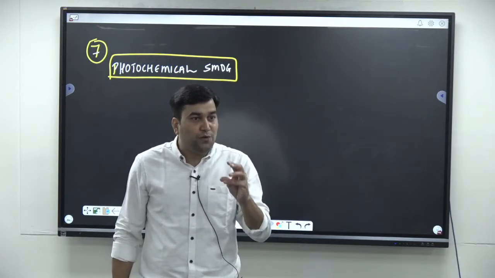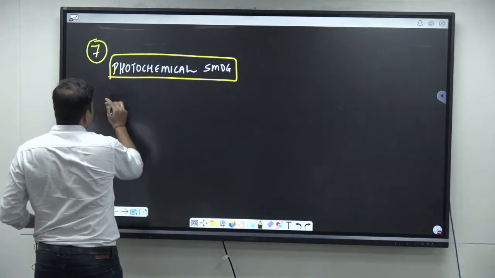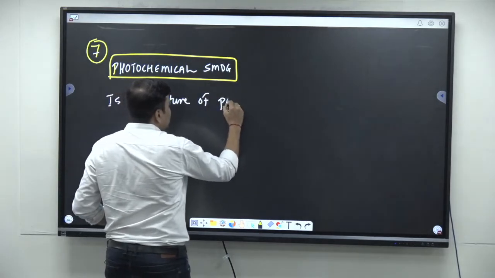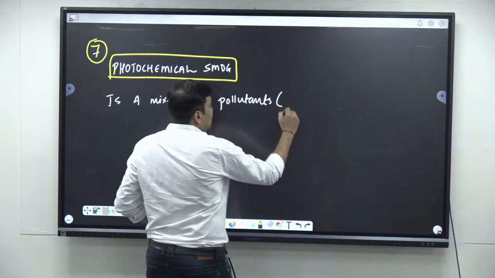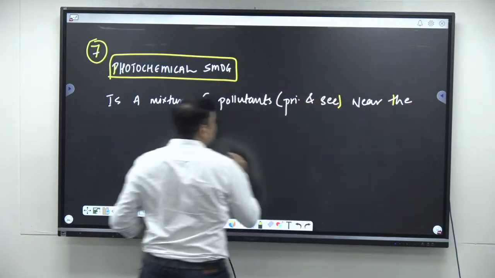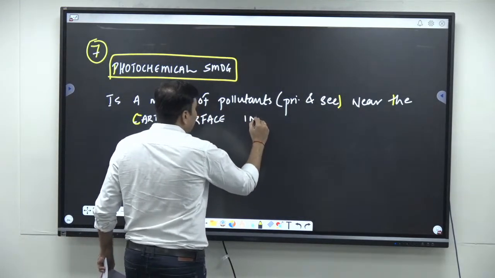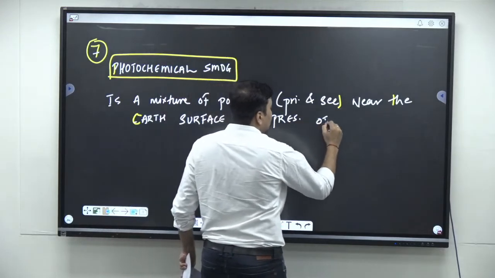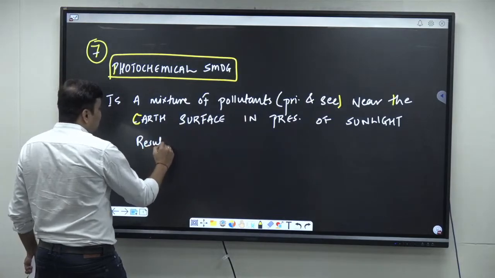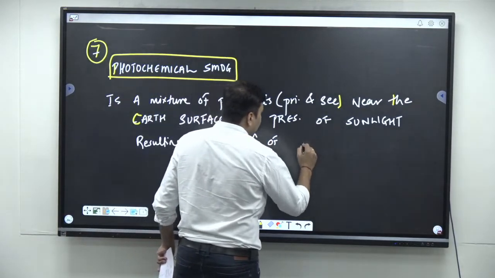So here photochemical smog is also formed because of complex chemical reactions. So what we can write in the introduction is that photochemical smog is a mixture of pollutants, both primary and secondary, near the earth's surface, in the presence of sunlight, which results in the formation of a brown haze.